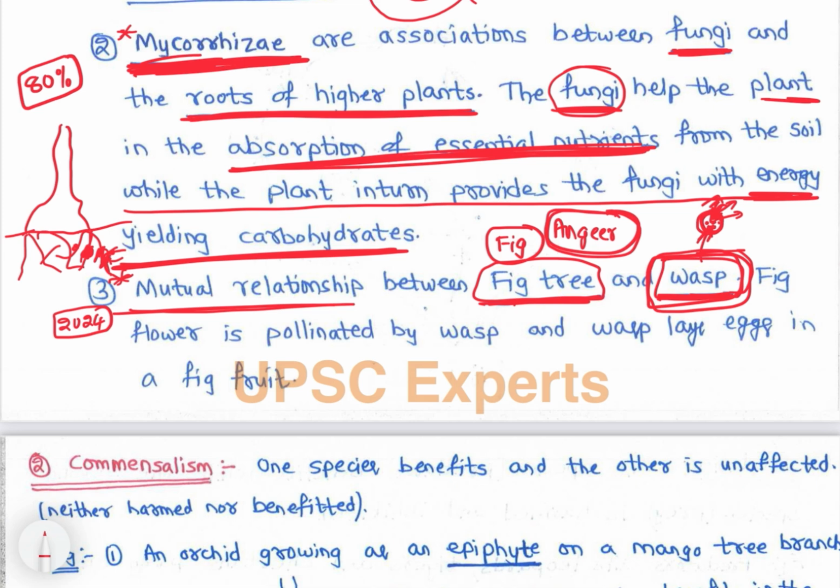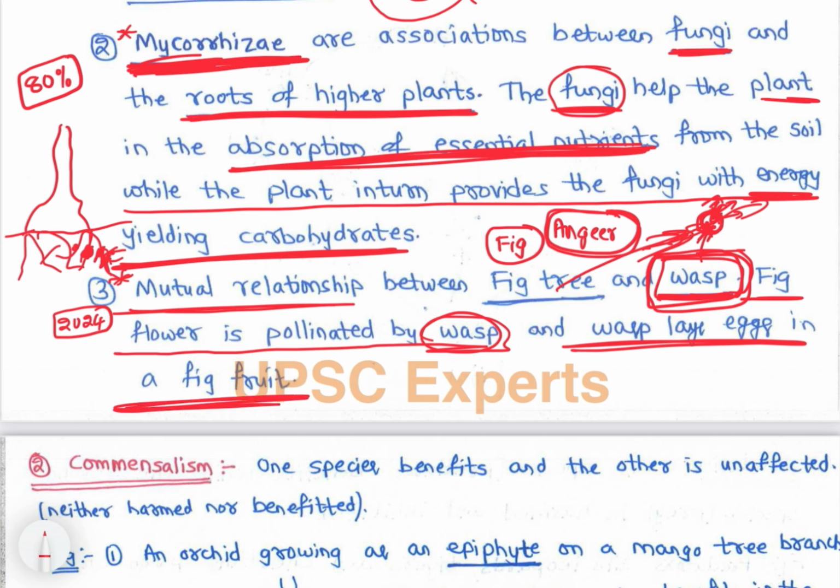So that provides protection, right? And on the other hand, fig also gets benefit because it gets pollinated, right? Wasps, when they come out, go and pollinate other fig trees, right? So this is a beautiful mutual relationship, right? So fig flower is pollinated by wasp and a wasp lays eggs in a fig fruit, right? So now let's see a video on this fig and wasp so that you get more clarity, right?